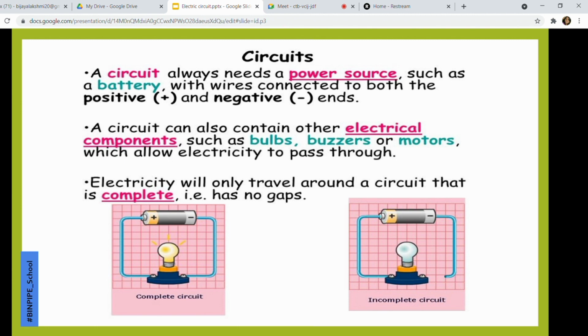A circuit contains a power source and electrical components. It can be a light source, a fan, or any electrical appliance which we need to run, and it also needs a controller to control the flow of electric current.